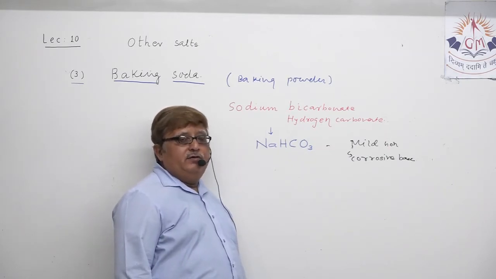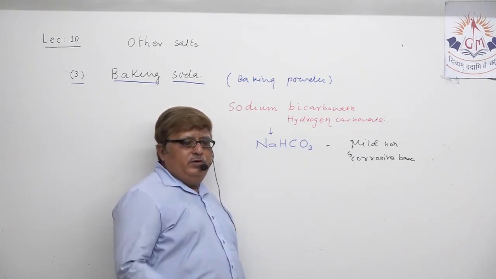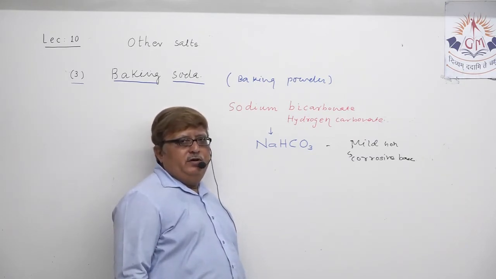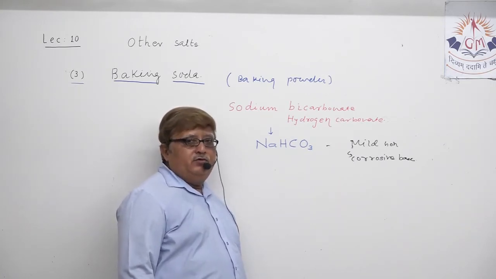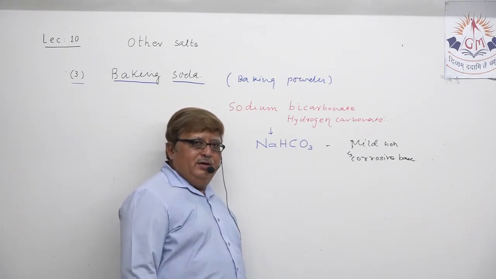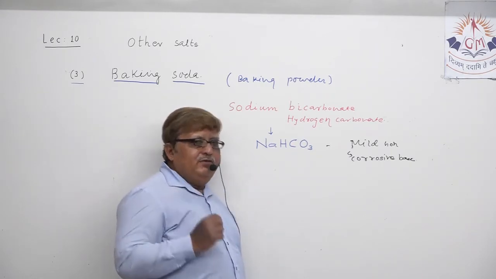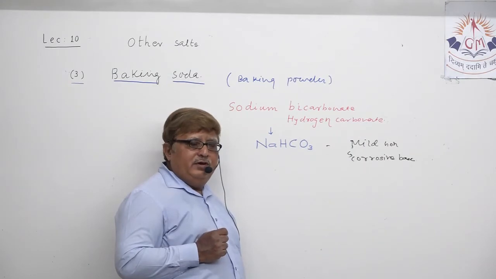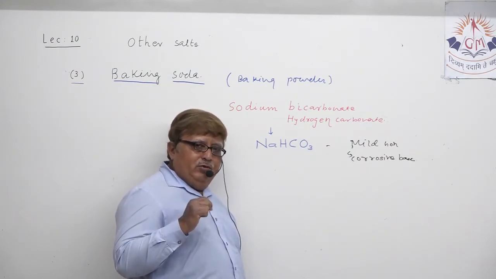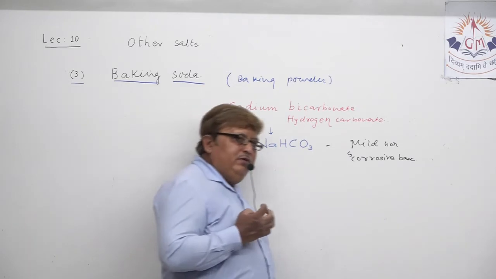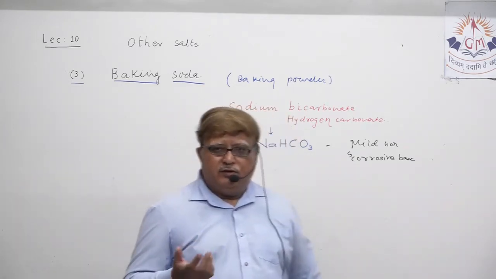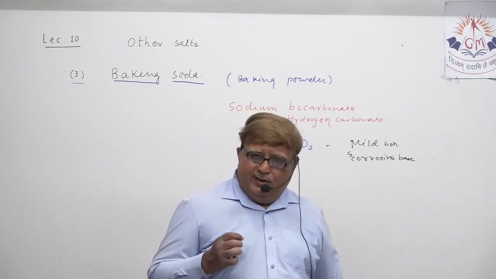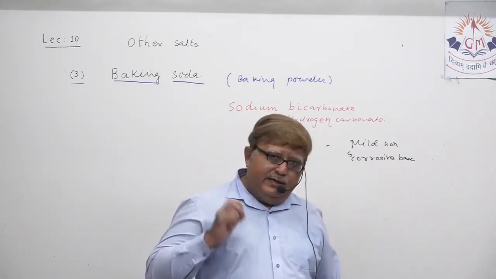It is also utilized to prepare the soda acid fire extinguisher, which you must have studied somewhere in a previous standard. The same baking soda, with a mild acid, tartaric acid, is also added to make a food item with some sour flavor. Suppose if you want to prepare dhokla, etc., there the baking powder is actually added.